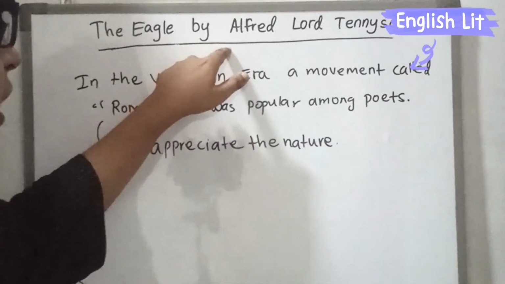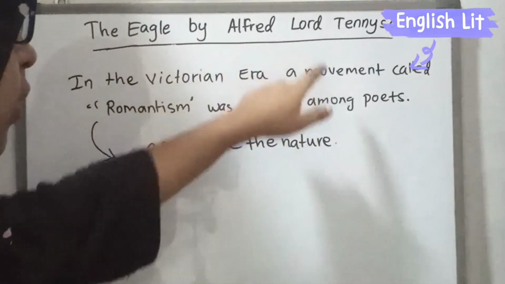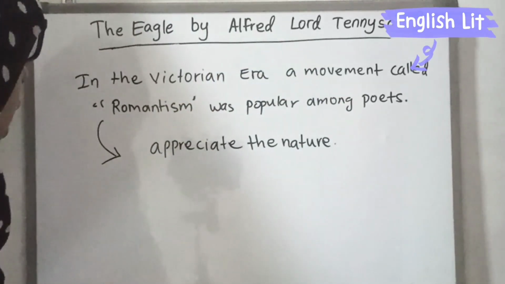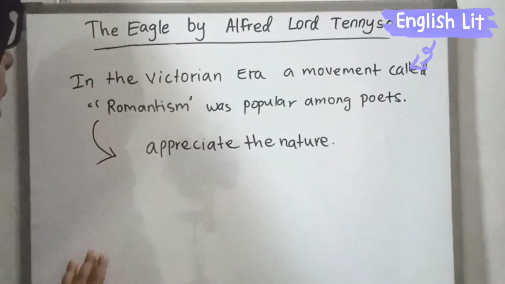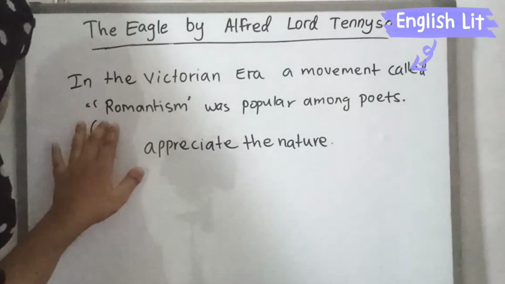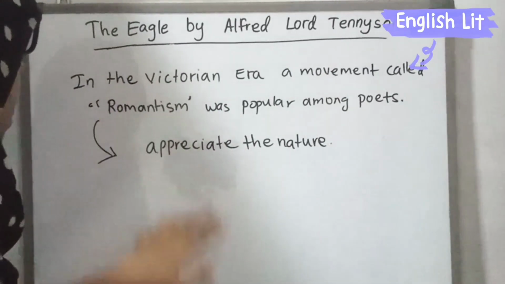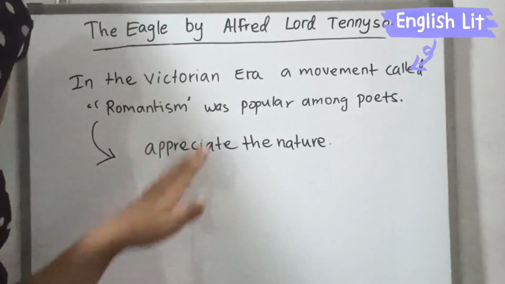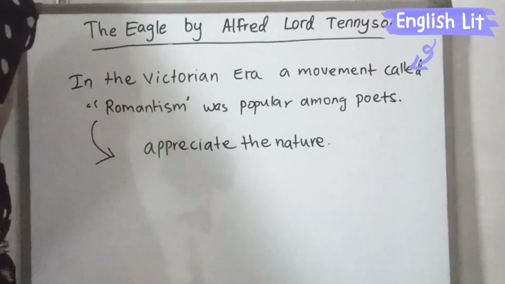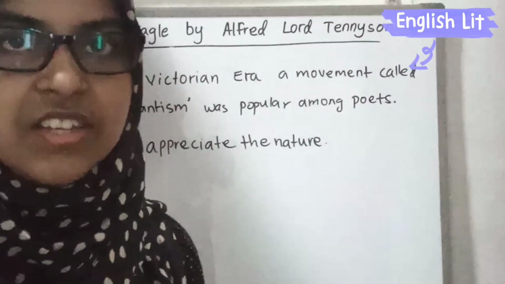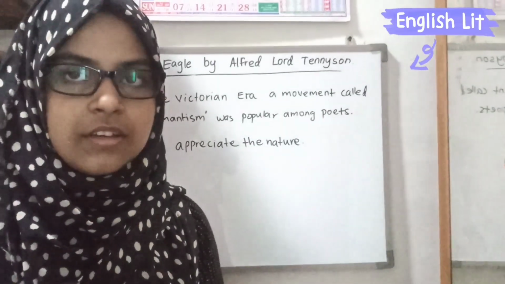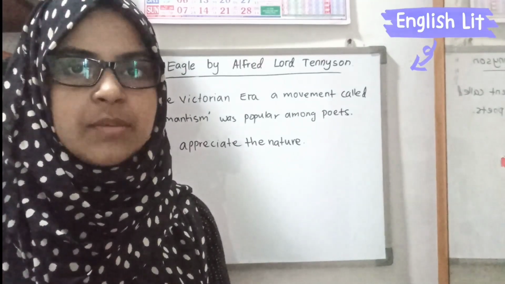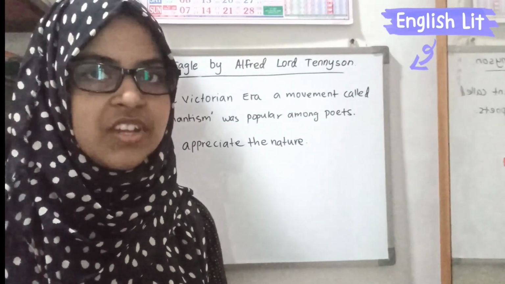Our poet today, Alfred Tennyson, is also a kind of that poet. He also lived in the Victorian era, but he didn't use the movement called romanticism because he didn't appreciate the nature. Even though he talked about nature, he didn't appreciate it.